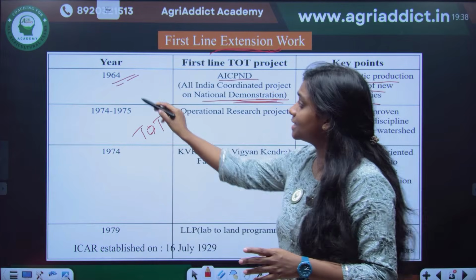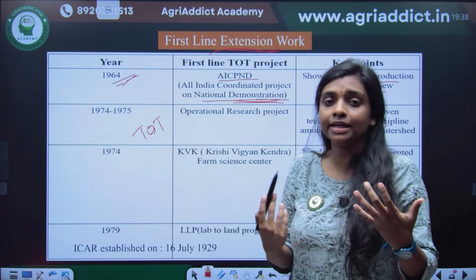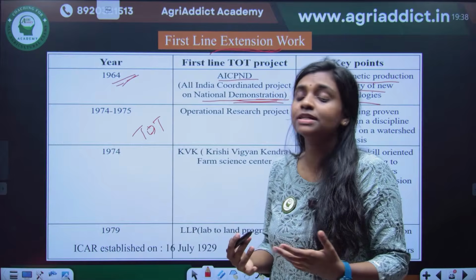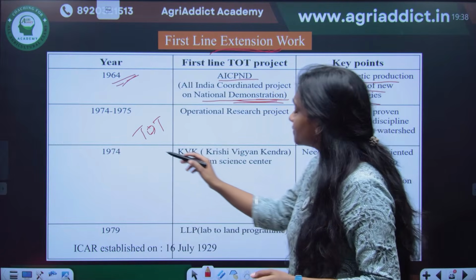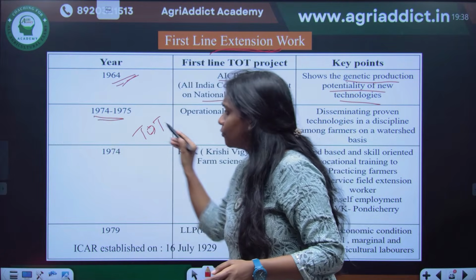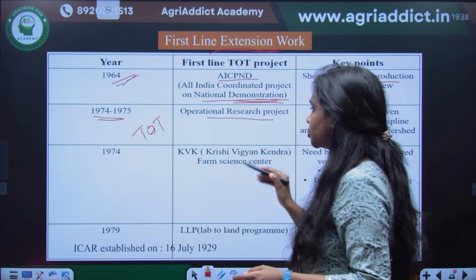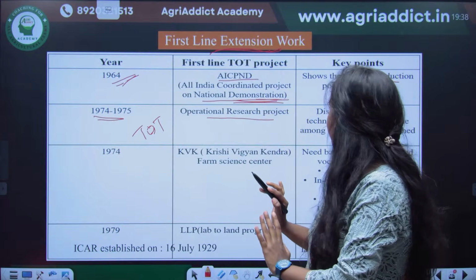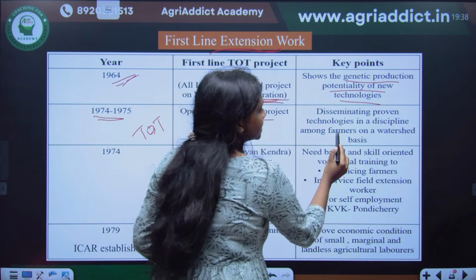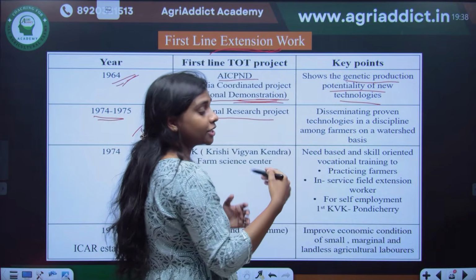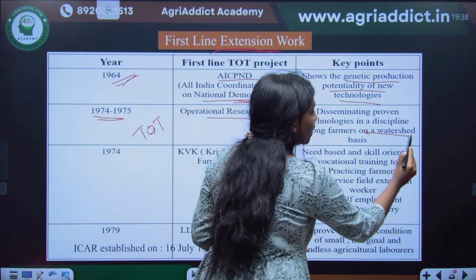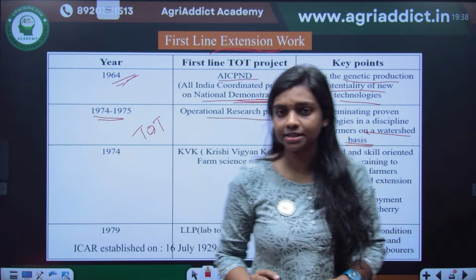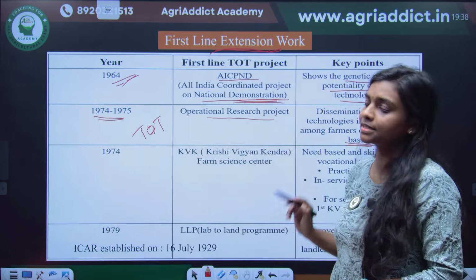See, it is in 1964, very early, just after independence, very early efforts from the side of ICAR, you can see there. And then in 1974-75, we have the Operational Research Project. The Operational Research Project is also similar to AICP-ND only. Here the demonstration and dissemination of technologies is given on a watershed basis. Okay, the key difference is it is given on a watershed basis for ORP, Operational Research Project.